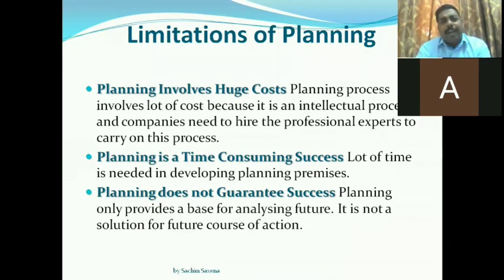Maybe 49,999 products are sold in that month, maybe 50,100 are sold. But that exactly 50,000 will come is only a chance. So another limitation of planning is that planning does not guarantee success.